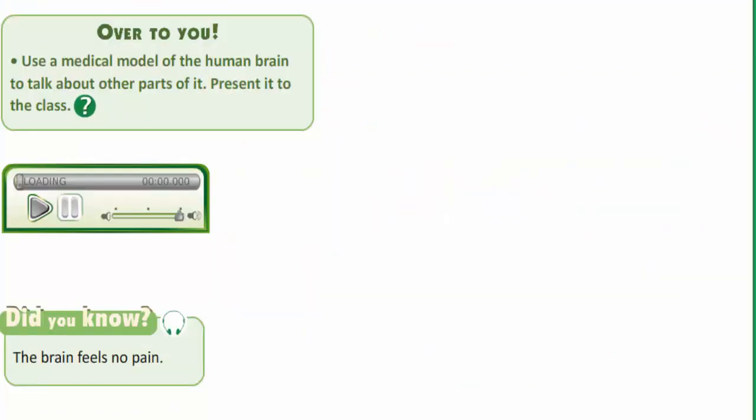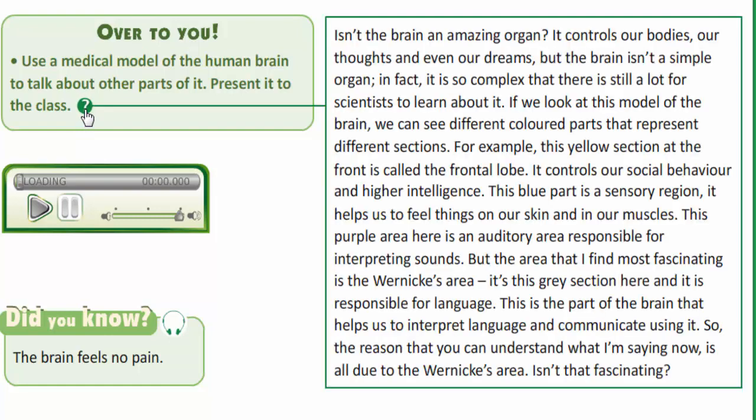And over to you. Use a medical model of the human brain to talk about other parts of it. Listen to the model of the presentation. Isn't the brain an amazing organ? It controls our bodies, our thoughts, and even our dreams. But the brain isn't a simple organ. In fact, it is so complex that there is still a lot for scientists to learn about it.